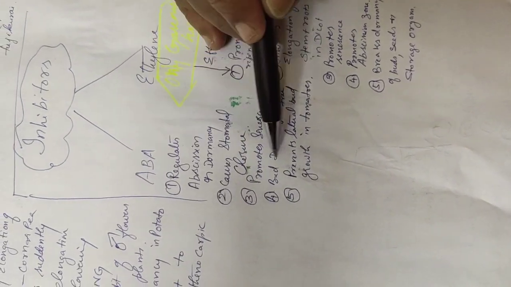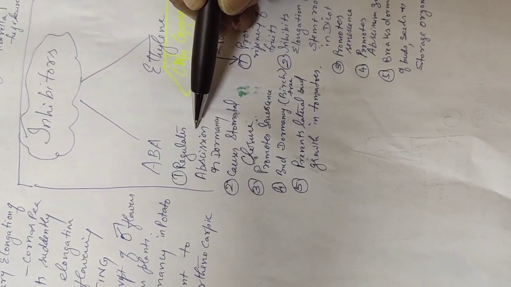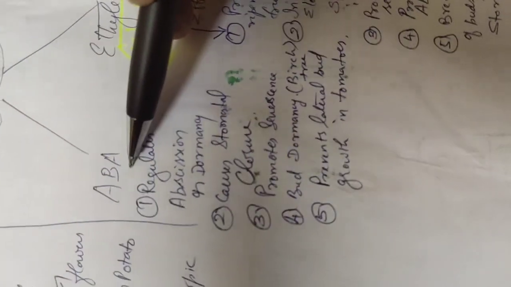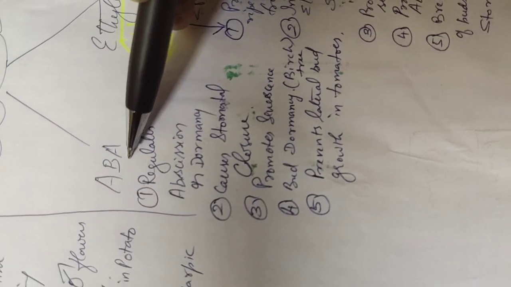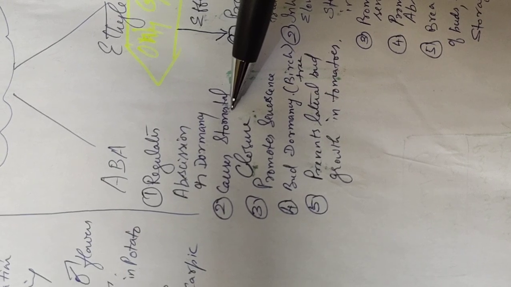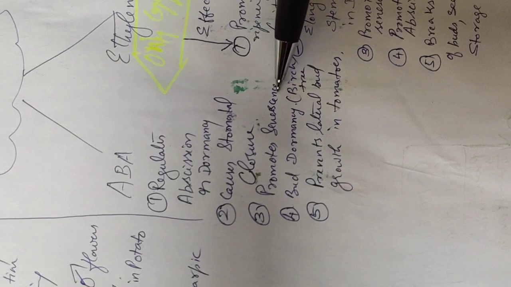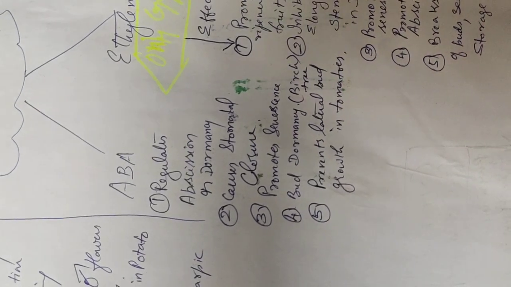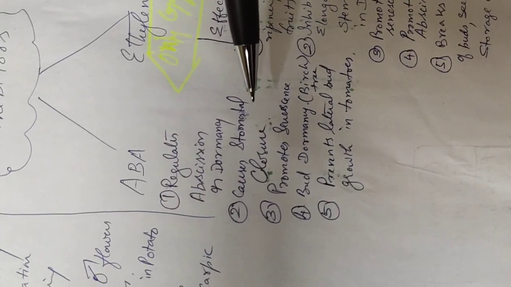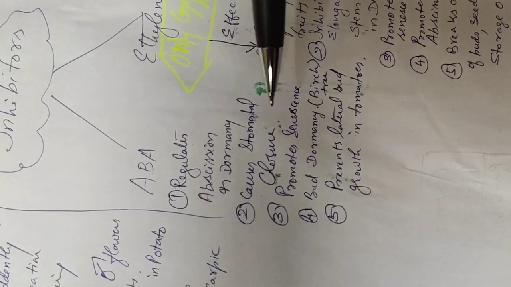Now we will see about the abscisic acid. From the name itself, you can understand they promote abscission. As a result, if abscisic acid is more in a plant, you can see early leaf fall, early fruit fall, etc. Then stomatal closure. It promotes stomatal closure. And it promotes senescence. Senescence also means aging. The plant will become aged soon. Aging means what? The plant will start shedding its leaves and fruits and other things. So it looks like an aged plant.